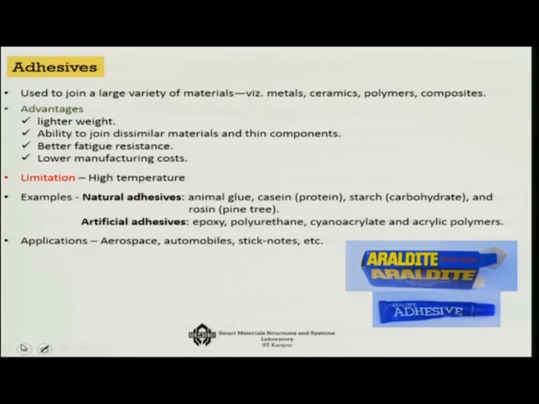They are used to join a large variety of materials like metals, ceramics, polymers, composites, etc. The advantage is that they are lighter in weight, they have the ability to join dissimilar materials, they have better fatigue resistance, and they have lower manufacturing costs. But the limitation is many times in terms of high temperature or impact resistance. So, these are some of the problems with the polymeric adhesives.